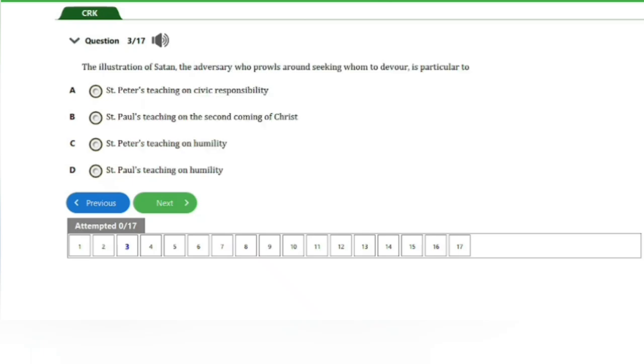We have here question number 3. It says, the illustration of Satan, the adversary, who prowls around seeking whom to devour, is particular to A, St. Peter's teaching on civic responsibility, B, St. Paul's teaching on the second coming of Christ, C, St. Peter's teaching on humility, D, St. Paul's teaching on humility. The answer to this question is option C, that's St. Peter's teaching on humility. So that's it for this question. Let's go ahead and check out the next question.